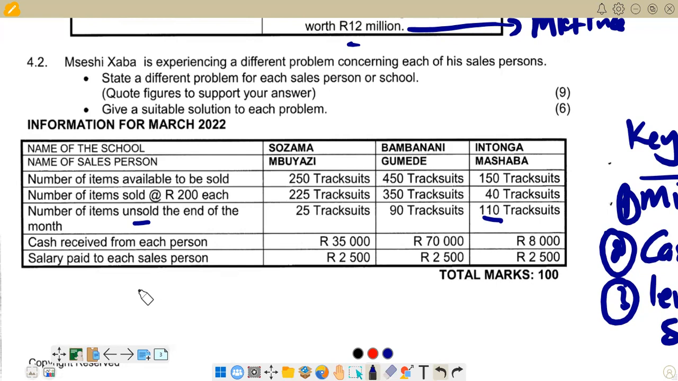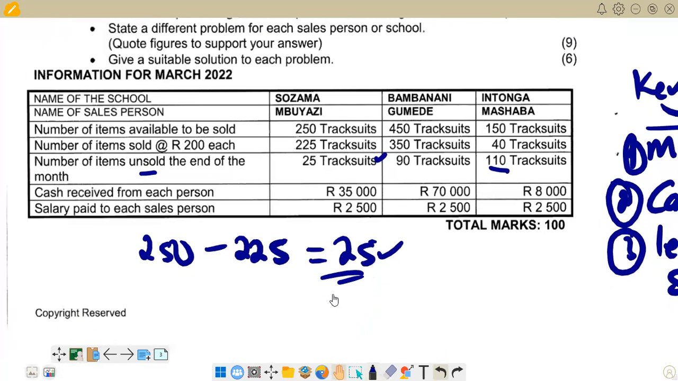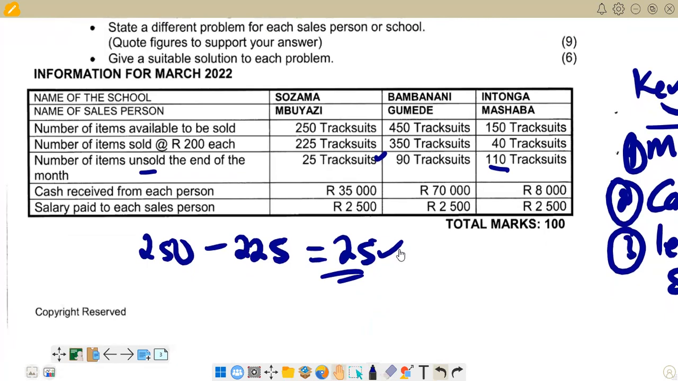So we say 250, then we subtract 225. We are trying to see if there are any units that are missing. If you subtract the two, you are going to get 25. You see this 25 is the same as the 25 that we are having there. So it means there's no problem about units missing. Then we go to cash missing, this second one. If we have any cash that is missing, then let's try to see if we have that problem there.